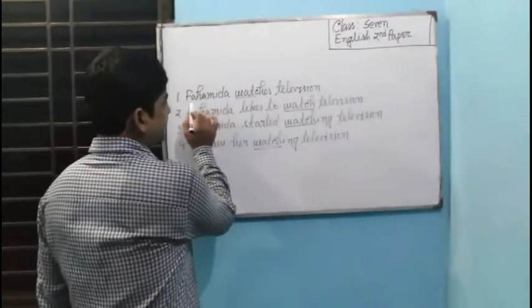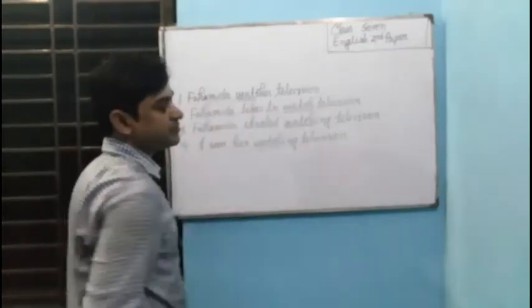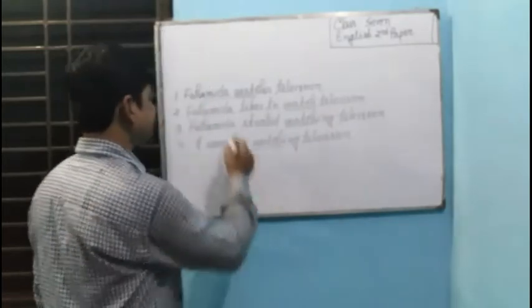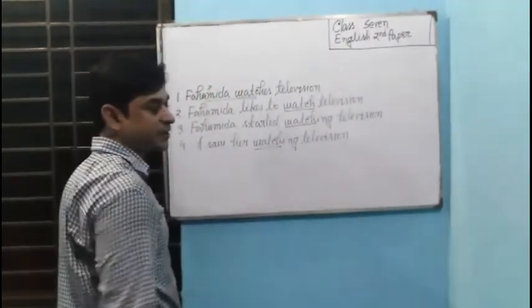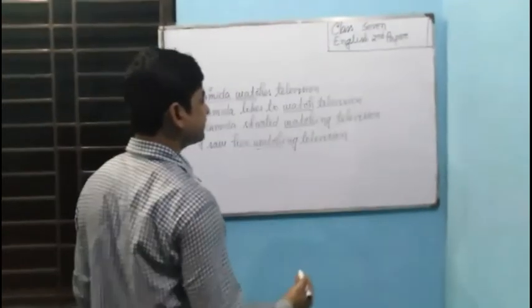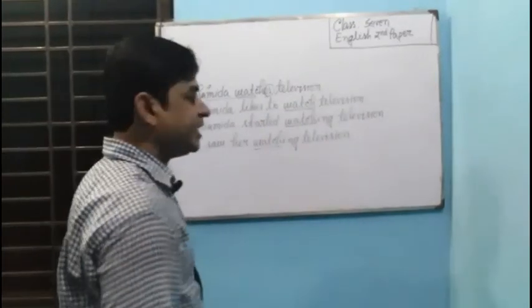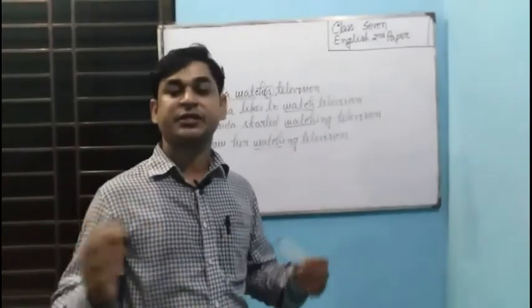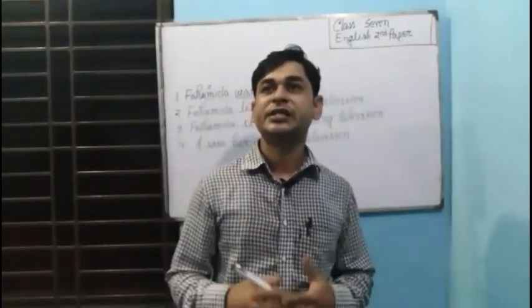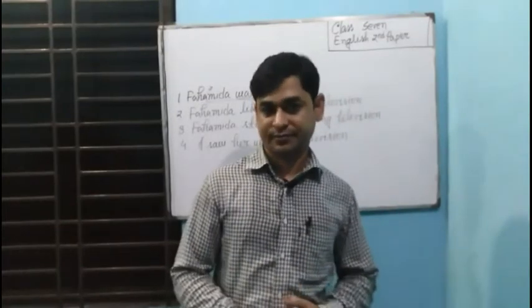In the first sentence, we see Fahmida watches television. Here, the structure of the sentence is according to present indefinite tense, and Fahmida is third person singular number. So with third person singular number, according to the structure of present indefinite tense, we use s or es after the verb. If we use it in past indefinite tense, we watched television.